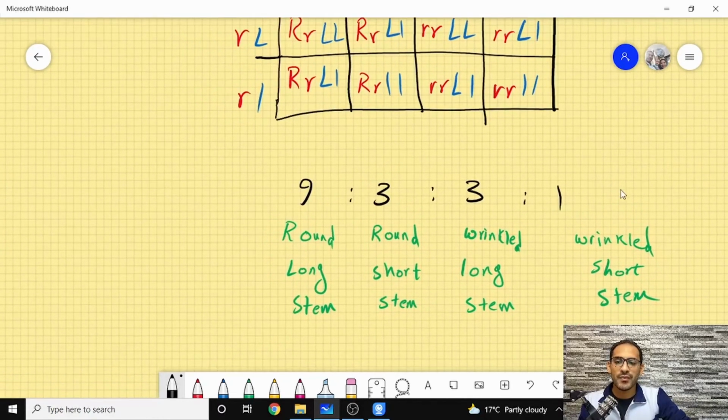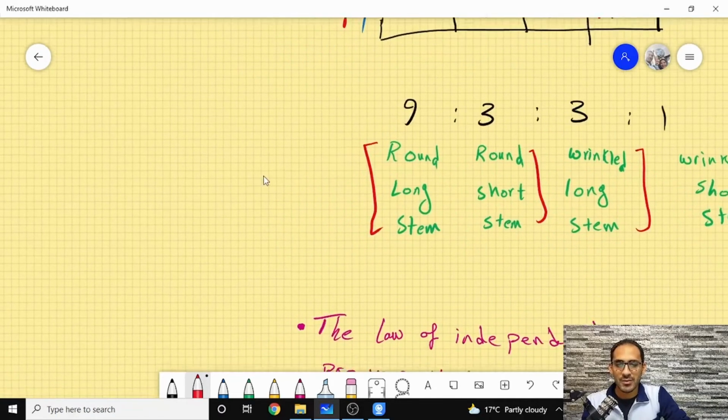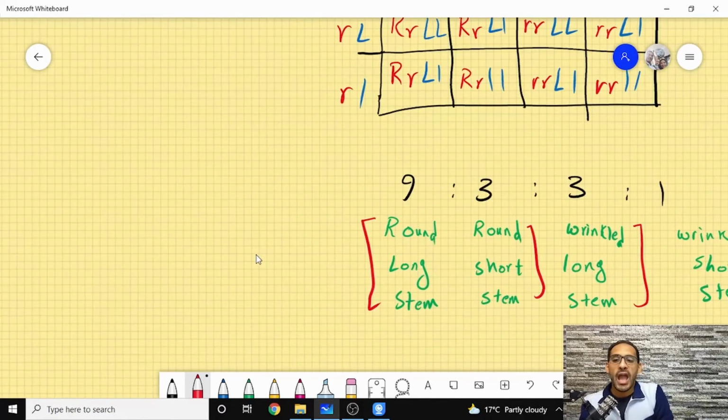Okay, now this 9:3:3:1 shows a certain thing. It shows that round long stem or round short stem or wrinkled long stem or wrinkled short stem, it shows how the organism appears. So how an organism appears, the thing that you notice, we call it a phenotype.